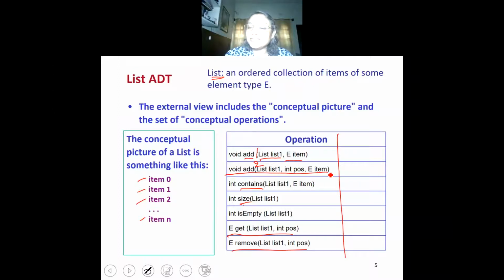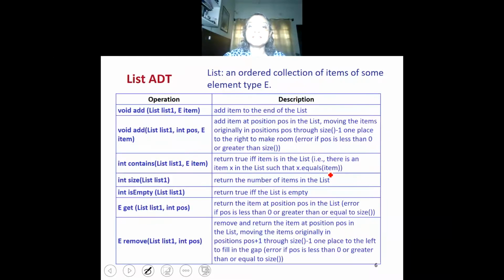So you do not need to shift elements as you would in an array. All these functions can be implemented using a linked list, and they can also be implemented using an array. The implementer will decide how to implement it. It will not affect the view that the application programmer has of this operation.